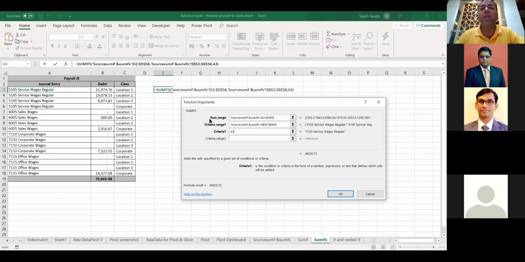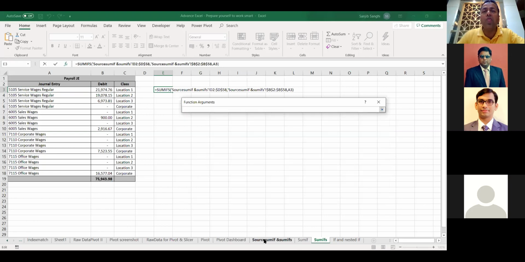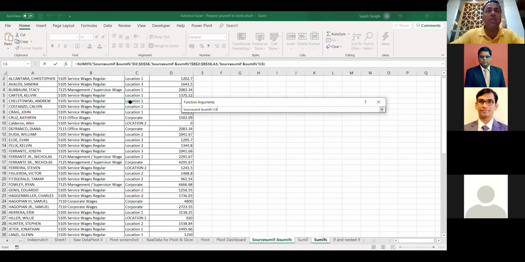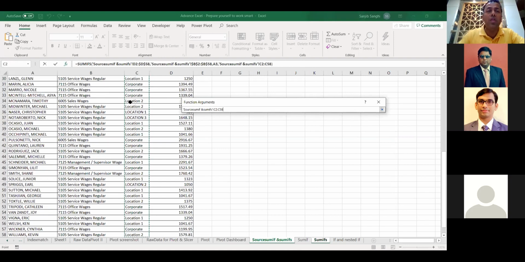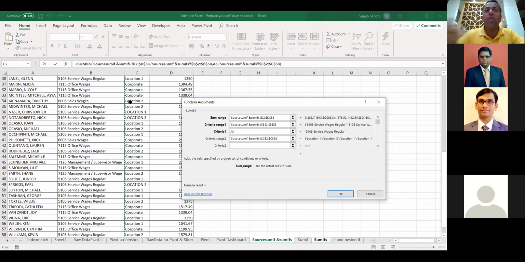My first level of work is done, right? And I got this 48,000, but that is not what I want. I want this 48,000 to be broken into 3 different locations, location 1, 2, and 3. So I need to put additional condition into this. Let's go with the additional condition. My second condition, the second criteria, coming back over here, I can go back here and this time I will take the location. Control up arrow key, shift 1 down, control shift down. And I see it C258, enter, and then use F4.